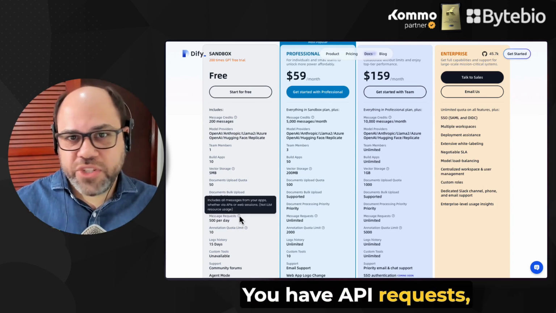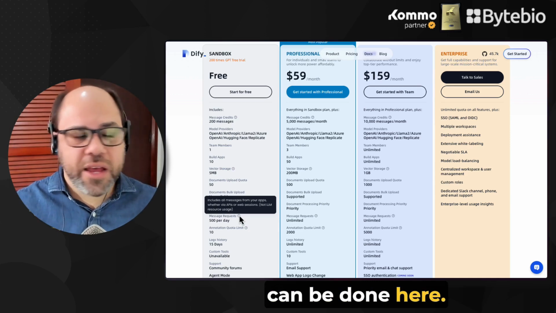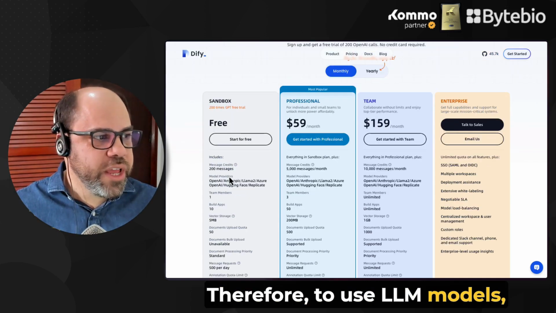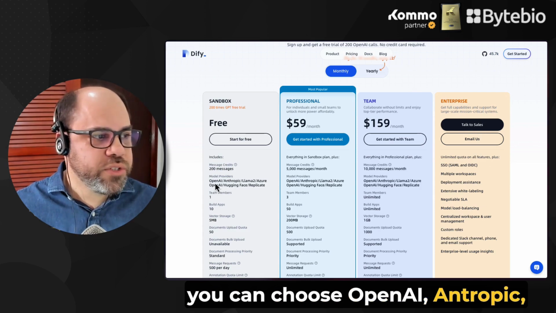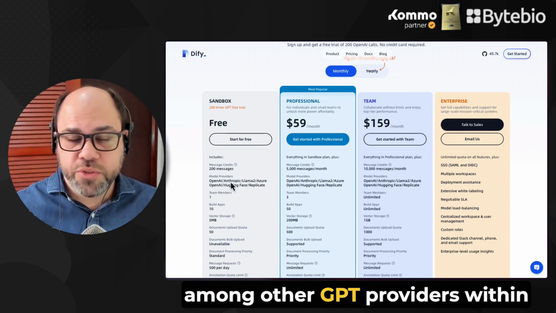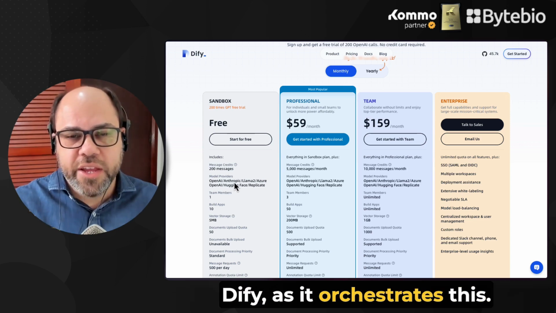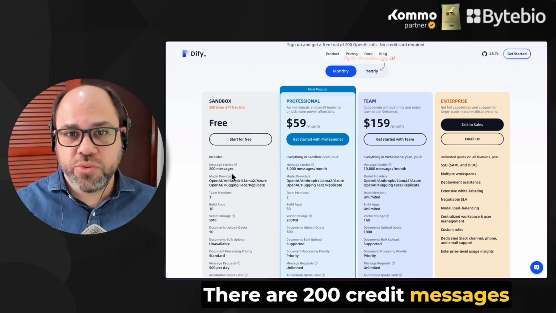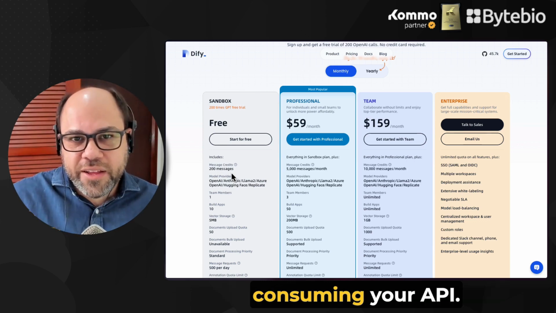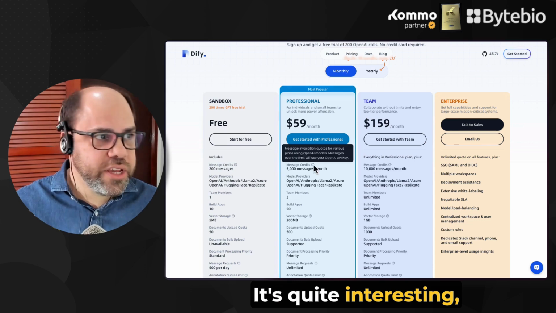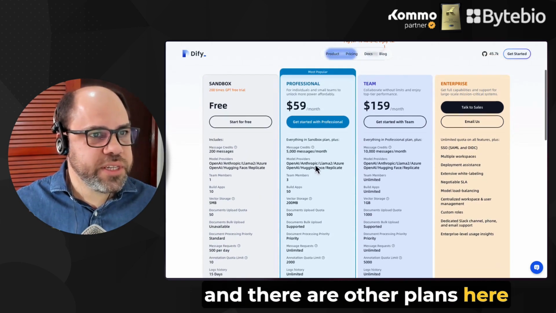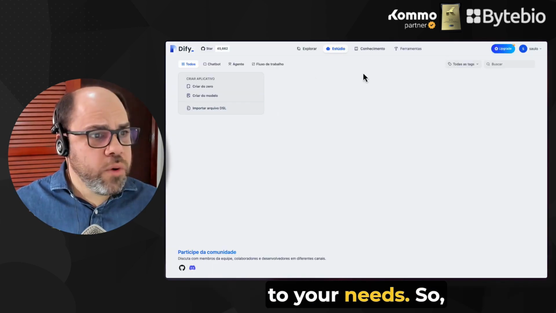You have API requests, among other things that can be done here. Therefore, to use LLM models, you can choose OpenAI, Anthropic, among other GPT providers within Dify as it orchestrates this. There are 200 credit messages that you use before actually consuming your API. It's quite interesting, and there are other plans here that you can research according to your needs.